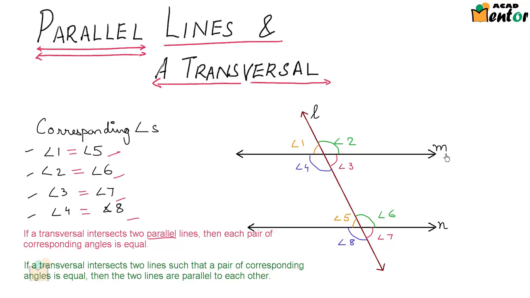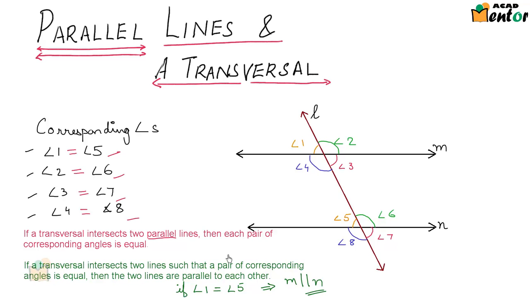That means if we did not know that M is parallel to N and we were just given that angle 1 is equal to angle 5, then we can infer that M would be parallel to N. Or for that matter, if any other pair of corresponding angles was given equal to us, then we could have inferred that these two lines would be parallel to each other.